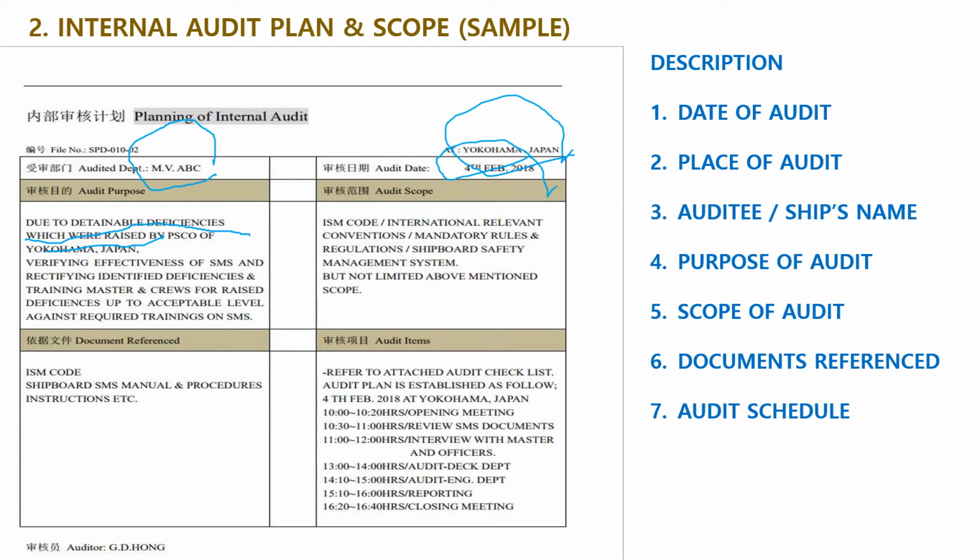Documents referenced here: ISM code, shipboard SMS manual, procedures, instructions, etc. Audit schedule is like this. Start at 10 o'clock to 10:20, opening meeting. Then review SMS documents, interview with master and officers, audit for deck department, audit for engine department, and reporting and closing meeting.